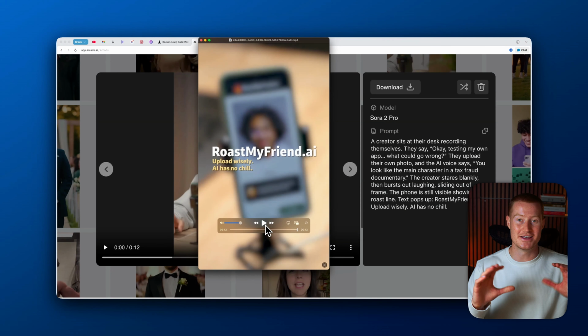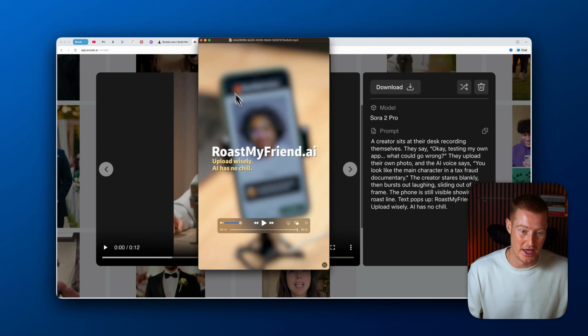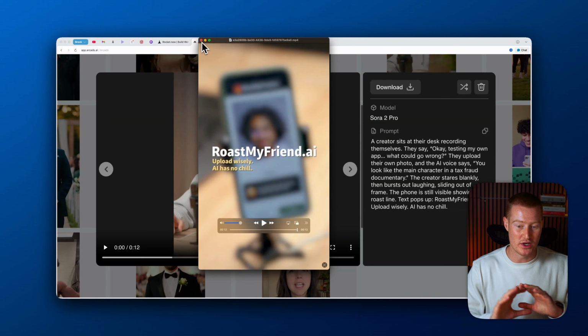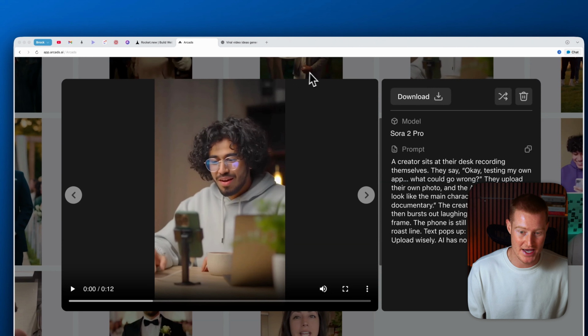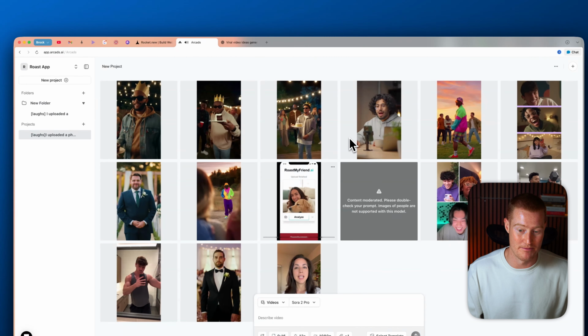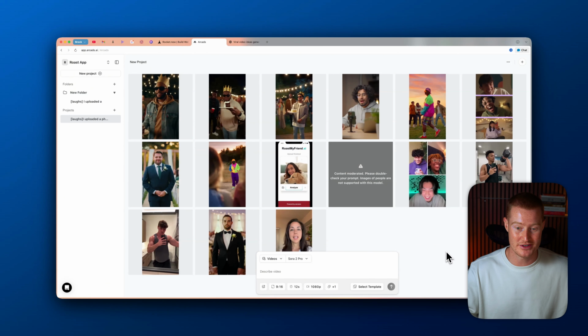So again, guys, these you could make at scale. You could make 10 of these, 20 of these, 100 of these at a time if you want. You will have to pay to do this, but this is a way that you could generate ads at scale that are honestly pretty funny. And I will say right now, Sora 2 is pretty solid, but as these video generation models get better and better, these are probably going to become indistinguishable from real videos. And this is a huge arbitrage that you could take advantage of if you're trying to make your app blow up and get paying users for your app.